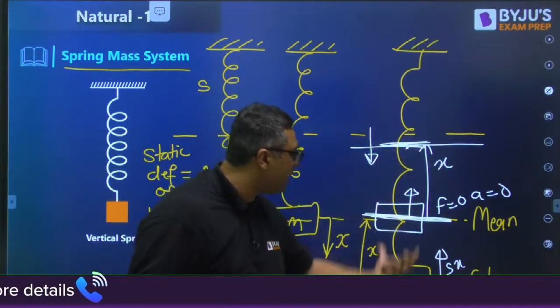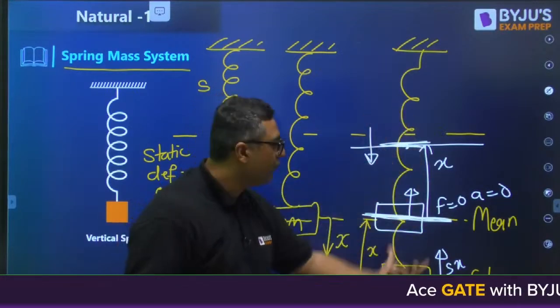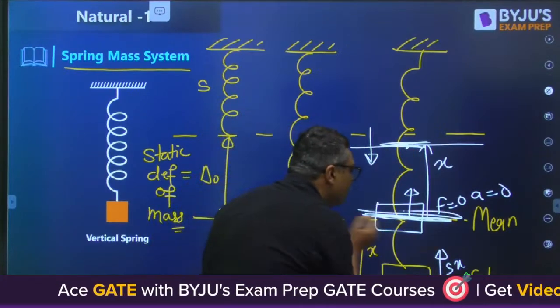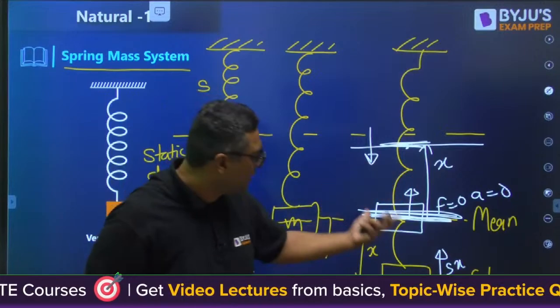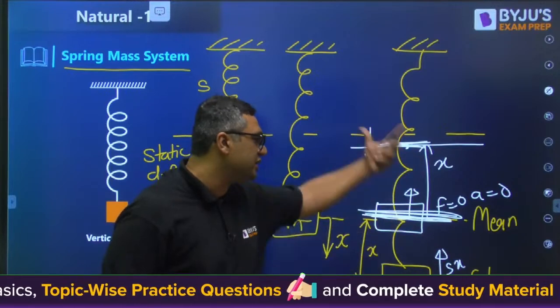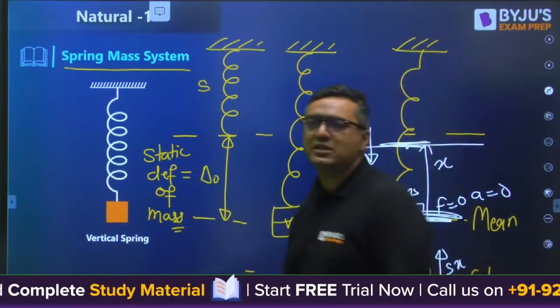So my dear, this mass will continue to move like that, and this motion from this extreme to this extreme about this mean position is said to be vibration. Whenever this is in vibration, this mass is going to follow simple harmonic motion. That's why vibration is closely linked with SHM. So we are using the governing equation of SHM in the vibration.